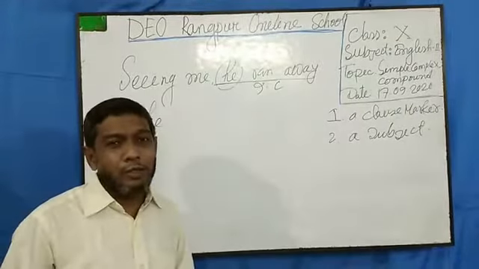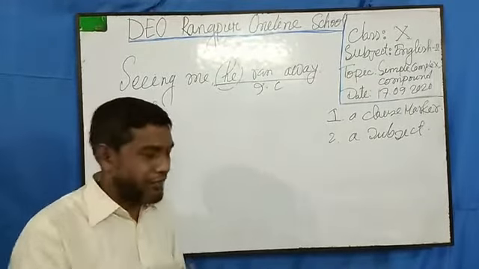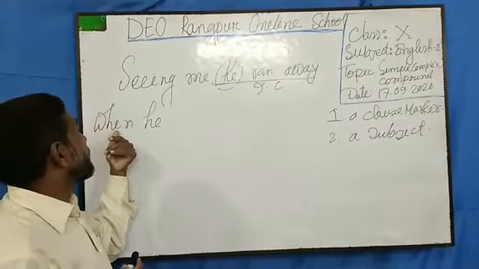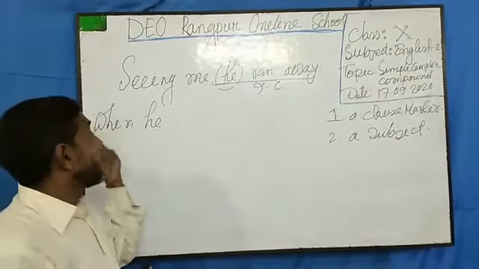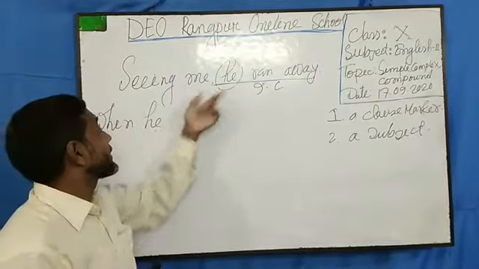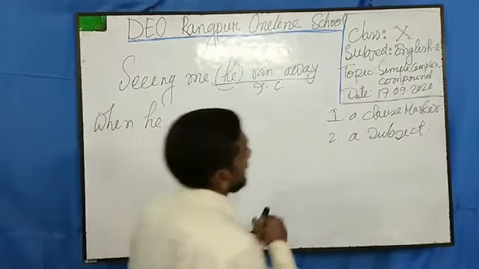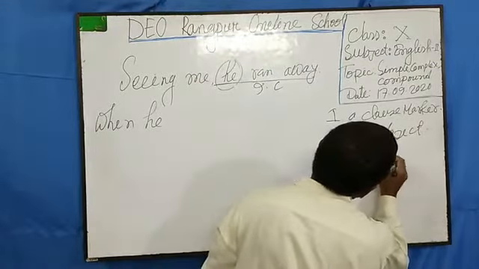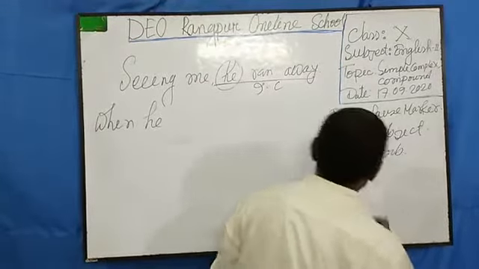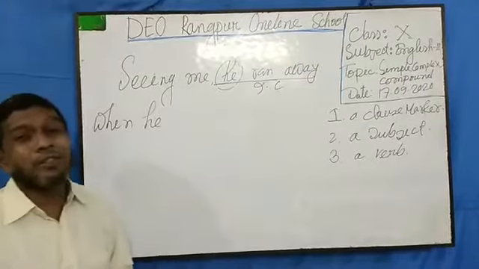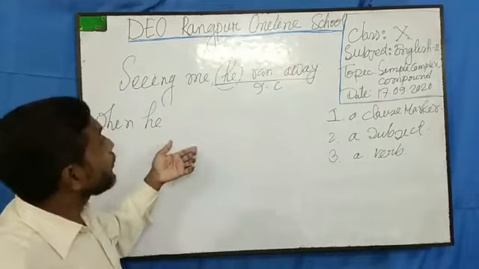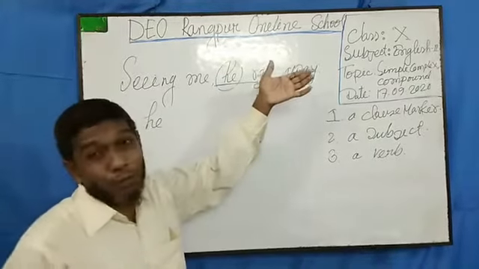So dear students, I told you that you just have to follow three techniques. Technique number one, I must take a clause marker. I have taken it. Then I have to take a subject. Yes, I have taken it. Number three, we have to take a verb. So dear students, how will I take a verb from here?